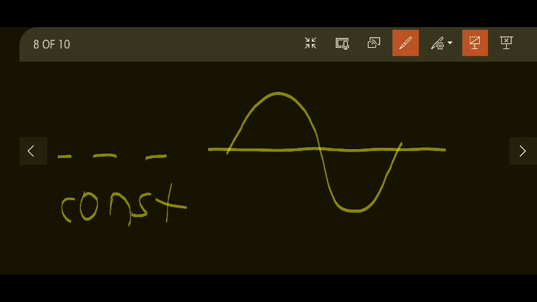Now there are three regions. This is a zero region, that means the voltage is zero across these points. This is the positive half cycle and this is the negative half cycle. When electrons of constant velocity pass through the zero voltage period, their velocity remains unchanged.